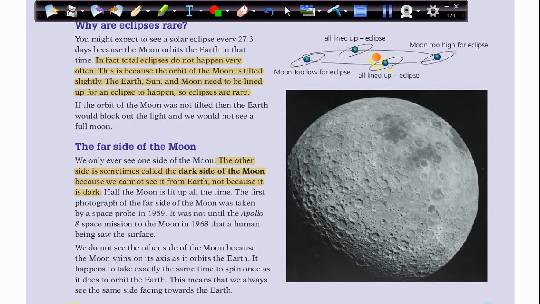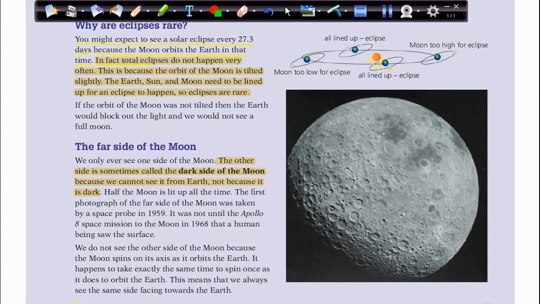Okay, why are eclipses rare? I said that we don't see eclipses very much. We can see them after years. So why are they rare? You might expect to see a solar eclipse every 27.3 days. Why is this? Because the moon orbits the earth in that time. We said earlier that the moon orbits the earth every 27.3 days, so we might see it.